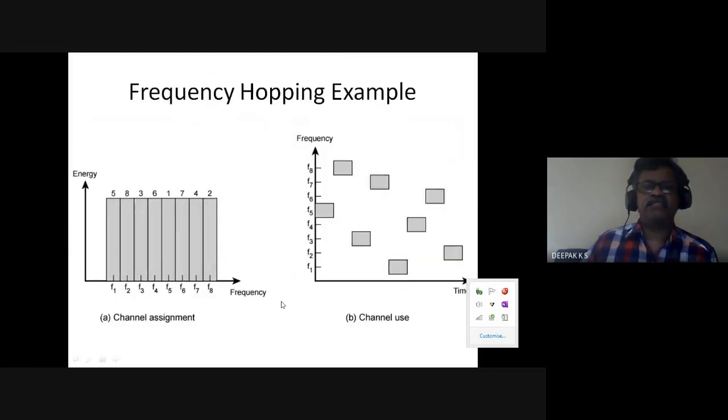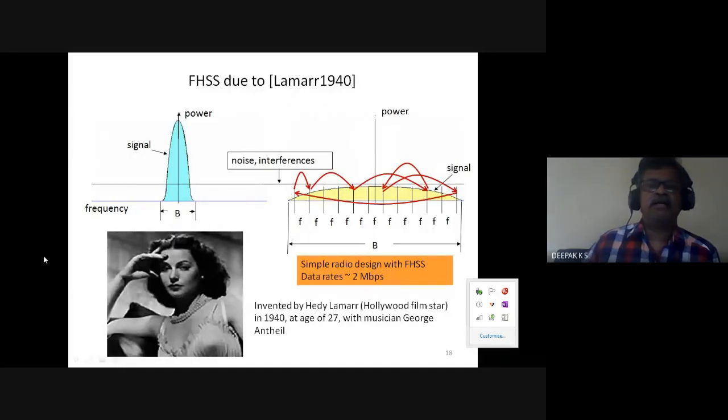And here I just put a Hollywood actor has a patent for this. So it is not completely academic people who are having patents. It is also possible that she, with a musician, was able to play piano with different notes. So that was not accepted as such by the authorities. However, she was given a patent later.